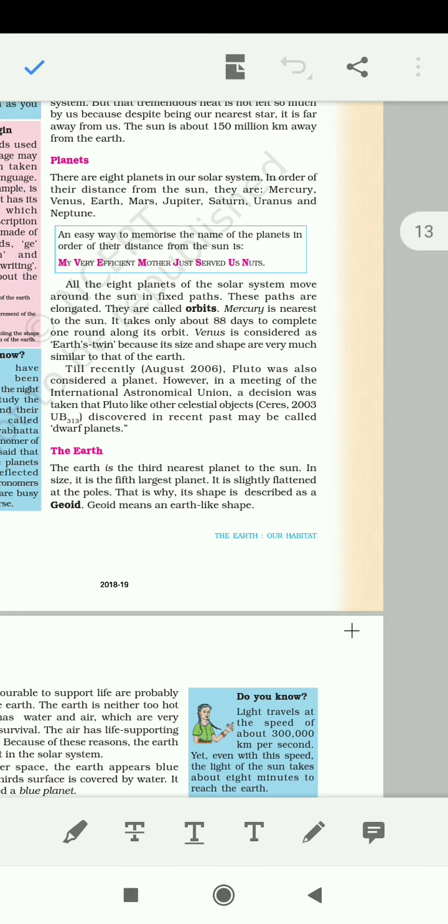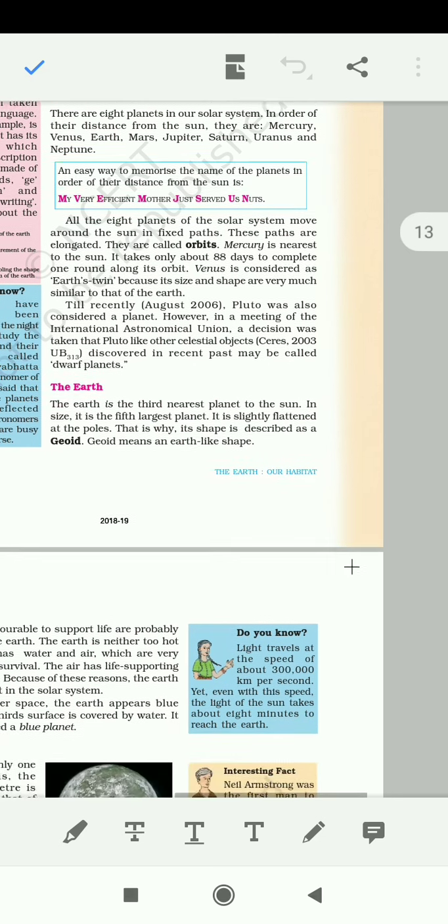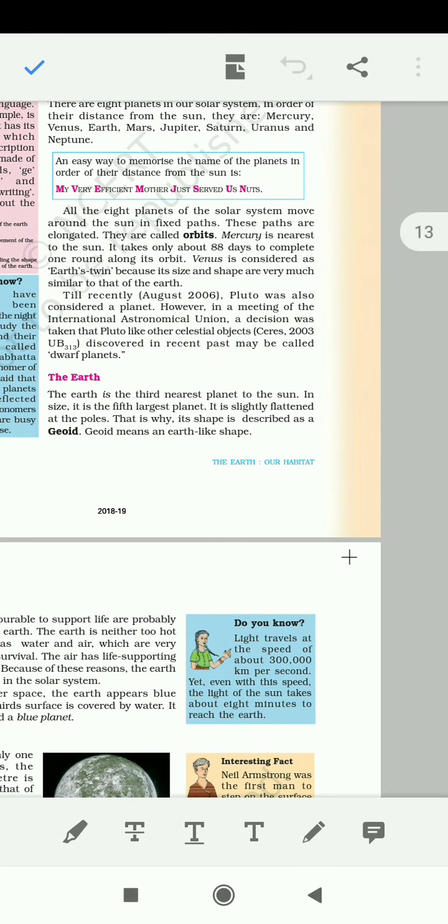Then Venus is considered the Earth's twin because its shape and size are very similar to those of Earth. So this question can be asked: which planet is called Earth's twin? You might get confused about Mars, but you must remember that Venus is the answer. Venus is considered the Earth's twin. Now there was a conference in 2006 which said that Pluto is no more a planet.